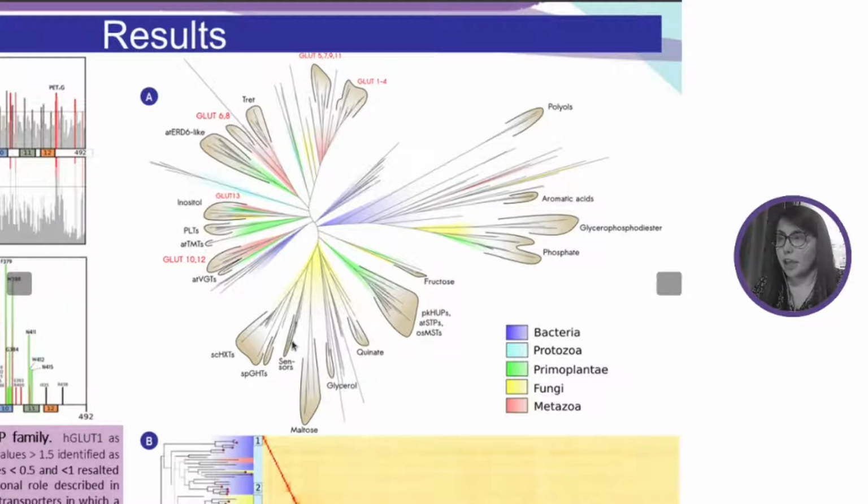Here we can see the unrooted phylogram of the family and related sequences. Regarding the existence of correlation between the evolutionary relationship of the sequences and their substrate specificity, in the global phylogram of the family we can observe branches that group sequences associated with the transport of a clearly defined type of substrate, such as clades associated with transport of quinate, maltose, glycerol, and inositol.